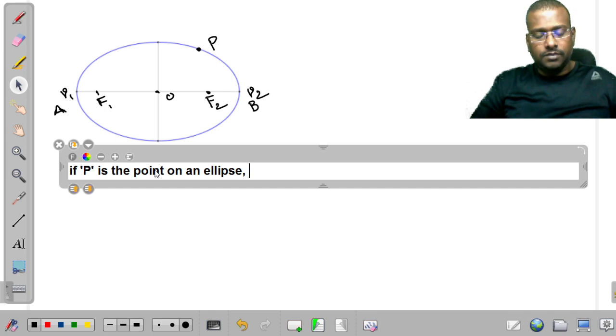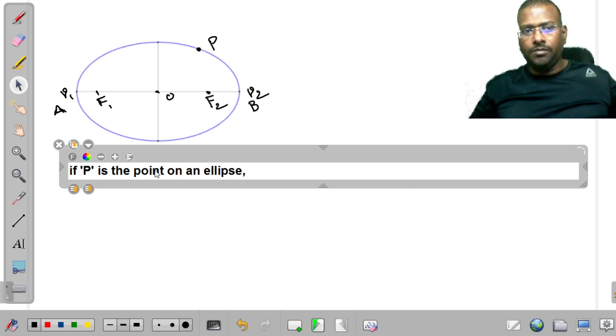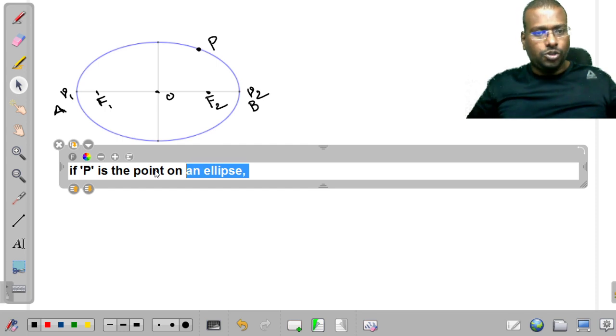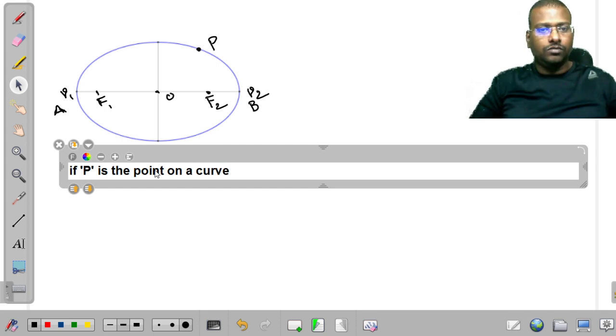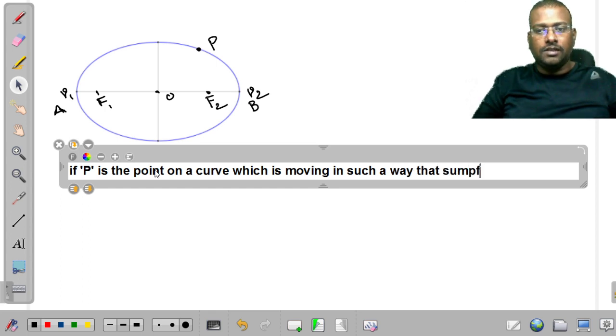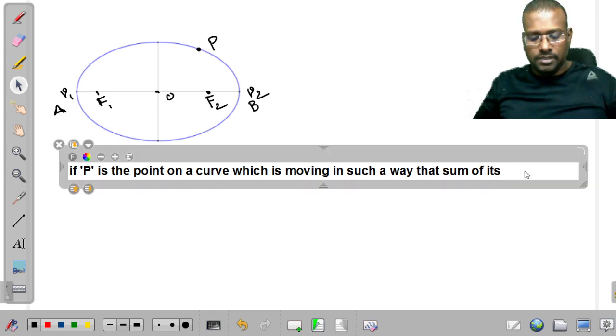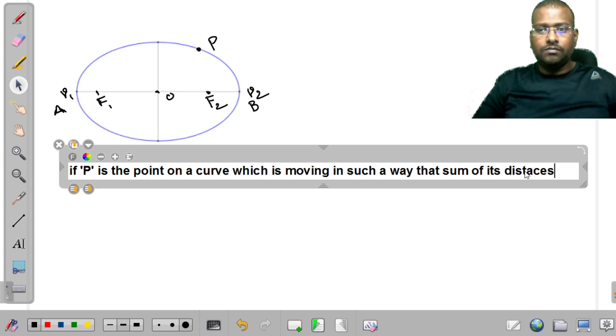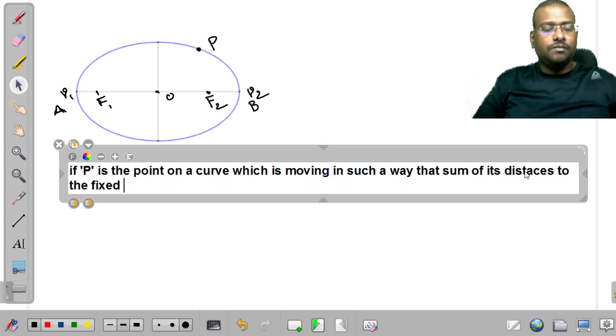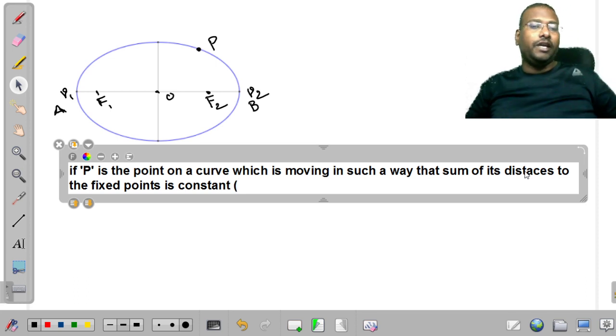I will write this statement in another fashion. If P is a point on a curve which is moving in such a way that the sum of its distances to the fixed points is constant.